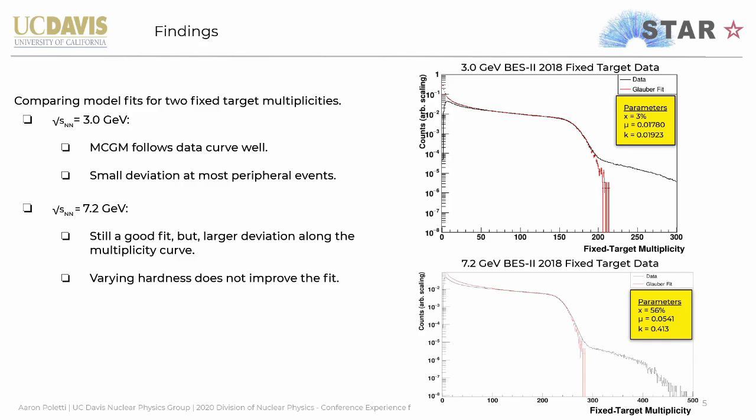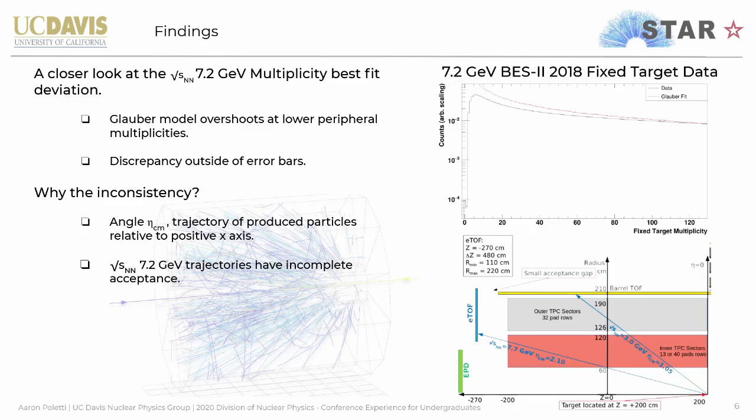The fit was still good at 7.2 GeV. We found a hardness of 56%, which is higher than the 11% suggested, but the deviation at low multiplicities is larger than the 3 GeV fit. We tried varying hardness over different ranges, but we didn't see any improvement. Zooming in closer to our 7.2 GeV fit, you could see a discrepancy between the data and the Glauber model.